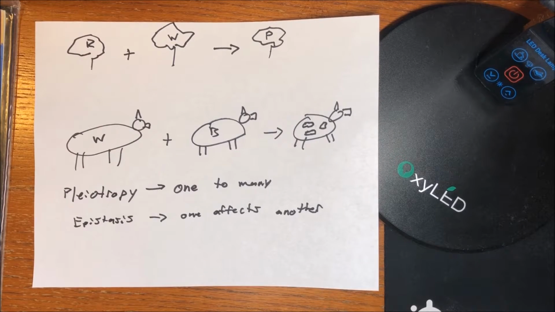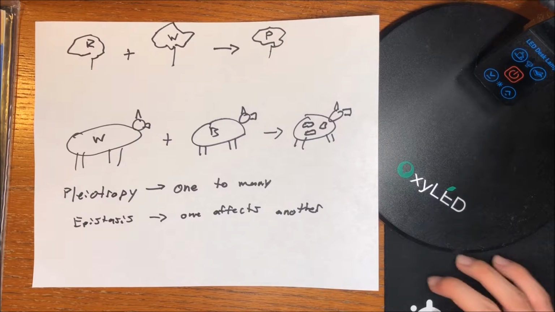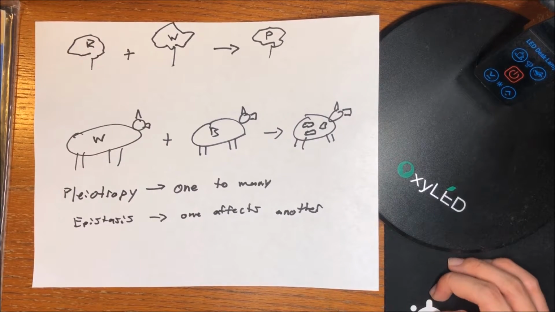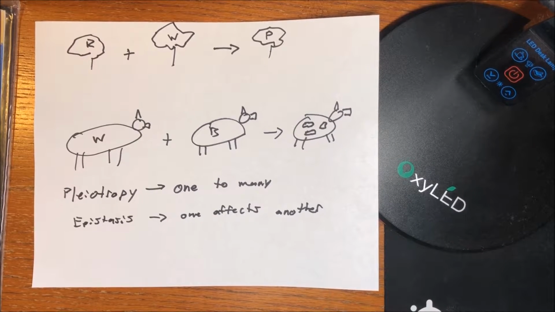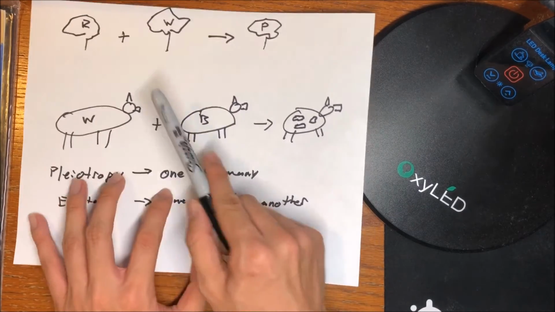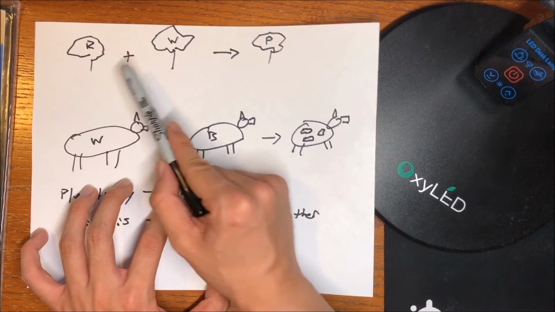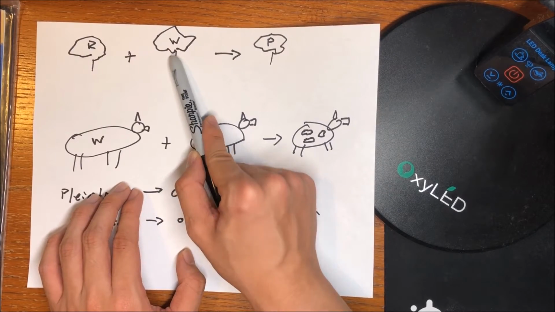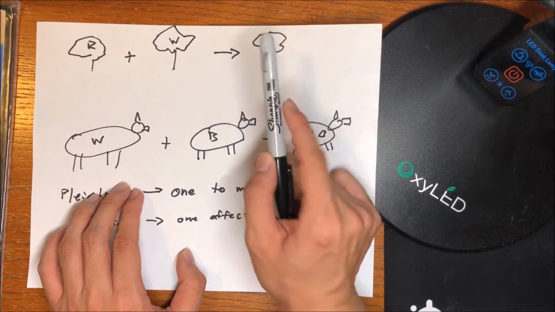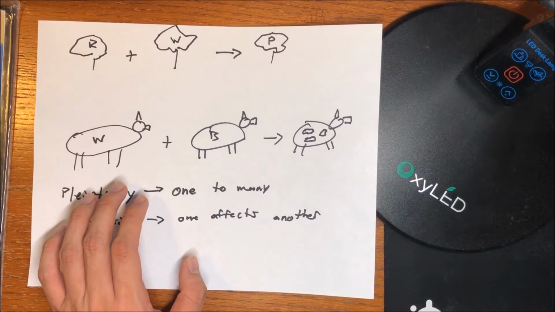Okay, so quickly running through complex inheritance patterns. One example would be incomplete dominance, where hybrids have phenotypes in between the two parental varieties. For example, observe the top example. If you have a red flower and you breed it with a white flower, the result would be a pink flower. This is just a mixing.